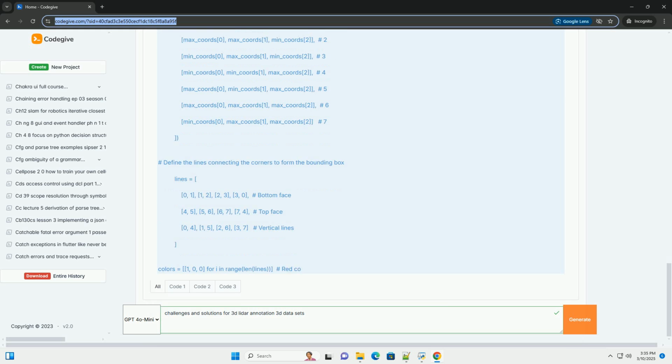How to use. 1. Install dependencies: pip install Open3D NumPy. 2. Download a .pcd point cloud. You can find sample point clouds online or use your own. Place it in the same directory as the Python script. 3. Run the script: python